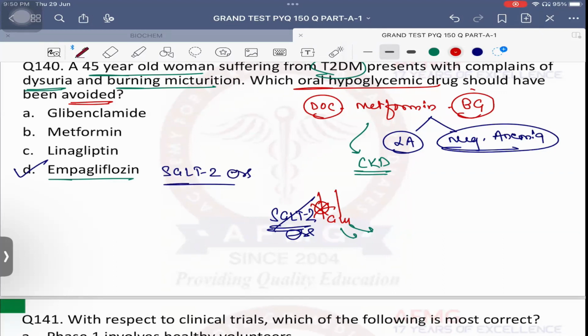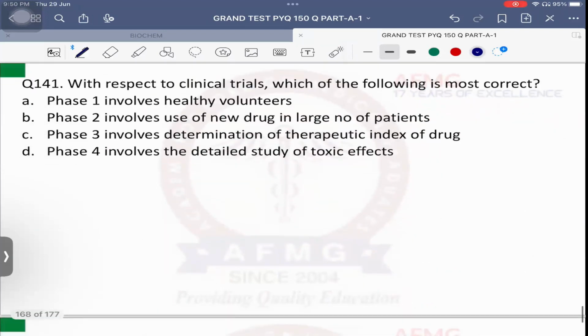All gliptins are what? Gliptins are DPP4 inhibitors, dipeptidyl peptidase 4 inhibitors. All DPP4 inhibitors are contraindicated in renal failure except linagliptin. Only gliptin which is safe to be given in renal failure. Answer is linagliptin. Okay, glibenclamide, glipizide, gliclazide. These are sulfonylureas. Maximum risk of hypoglycemia is seen with insulin, followed by sulfonylureas. That is glibenclamide, gliclazide, and glipizide. No issues with this.